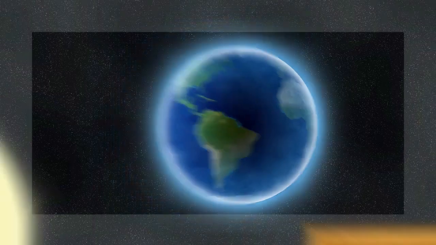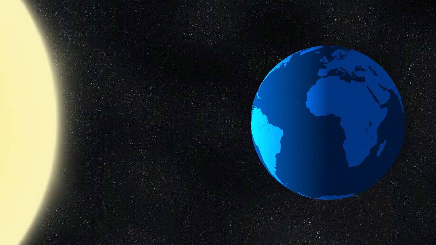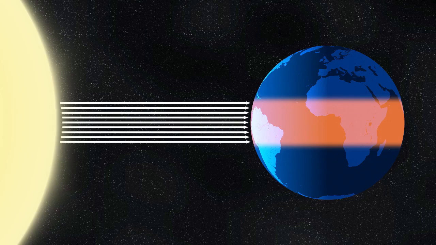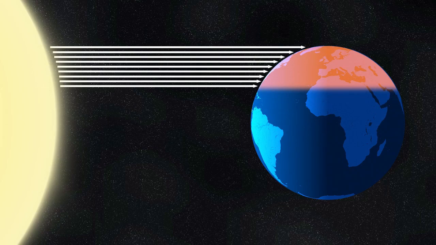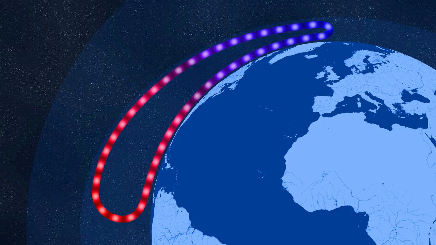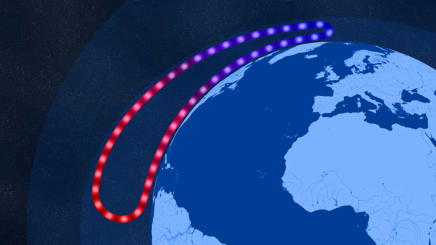The atmosphere is important, but we need to also look at the big picture. Here is Earth. The sun heats the Earth, but it does not get heated evenly. At the equator, the sunlight is more direct and heats the surface the most. Out toward the poles, the sunlight is spread out over a larger area, so that area won't heat up as much. This creates an area of rising air at the equator, which in turn creates surface flow from the poles to the equator. This simplified circulation pattern is just a concept.